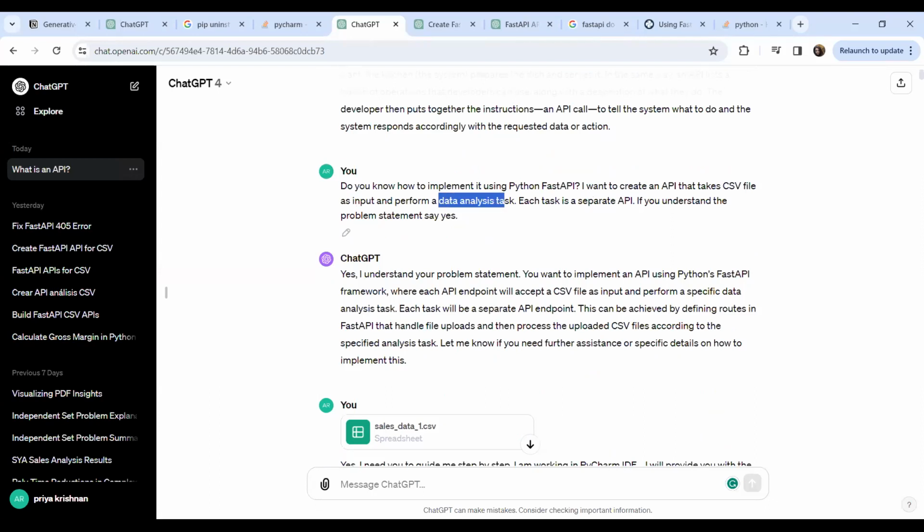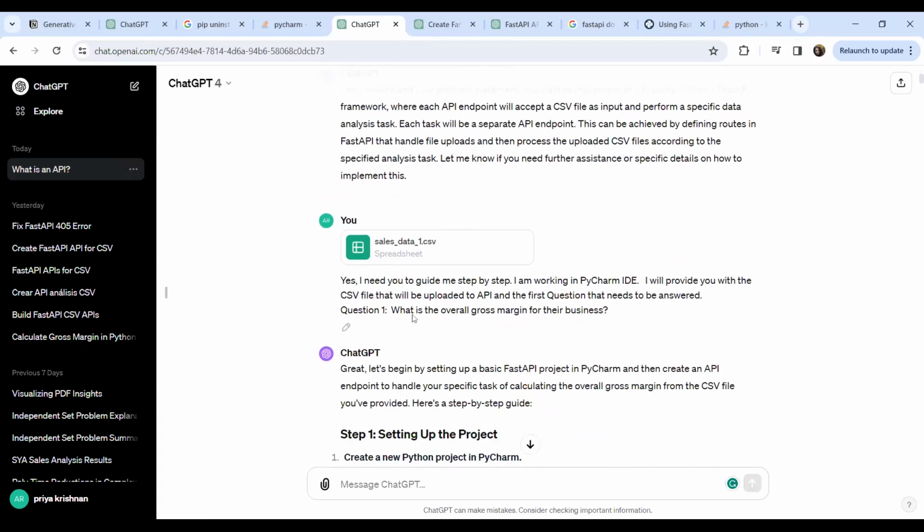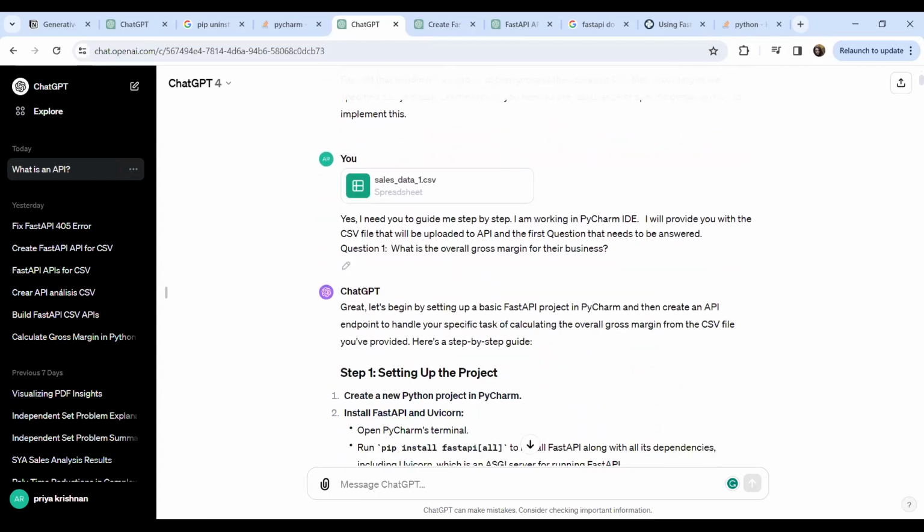So basically, this is what we are doing. I explicitly mentioned that it has to take a CSV file and do a data analysis task, and each task is a separate API. And if you understand, say yes. Basically, what I was trying to do was answer each question separately and create a separate endpoint for that. That's how I began. It said yes, and I provided my CSV file. I even said that I'm working with the PyCharm IDE, so I need to install all the prerequisites and things.